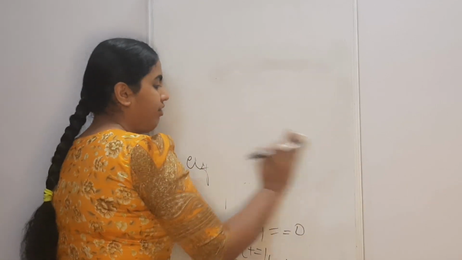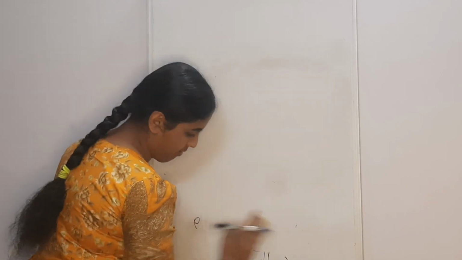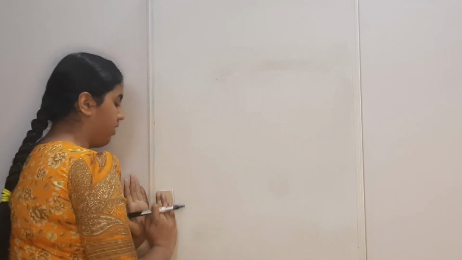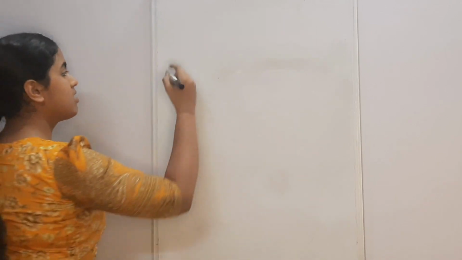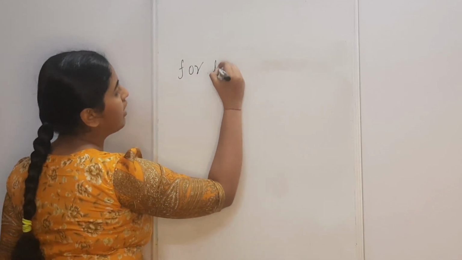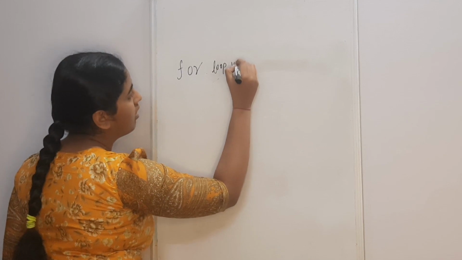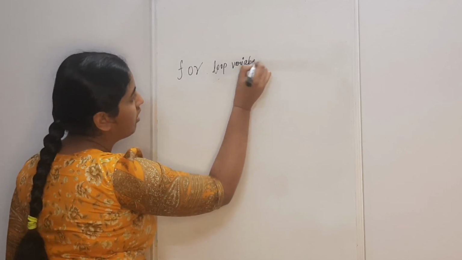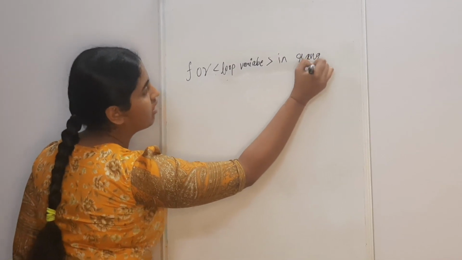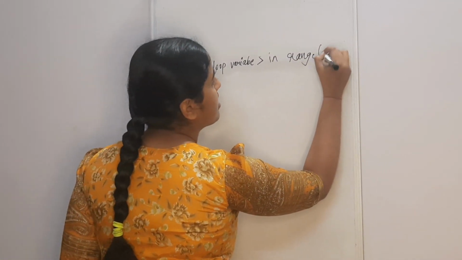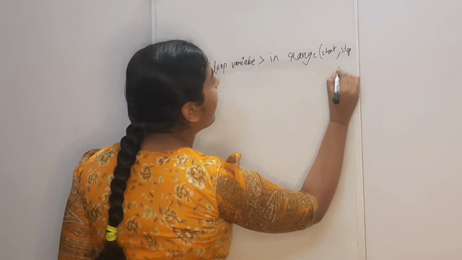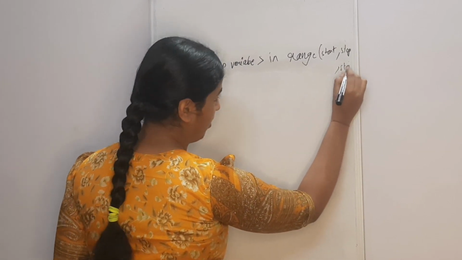After if elif, you have the for loops. Now, the syntax for the for loop is for loop variable in range start value, stop value, and occasionally step value.